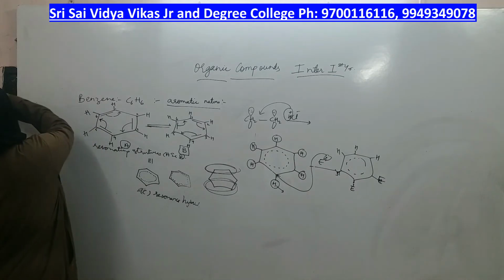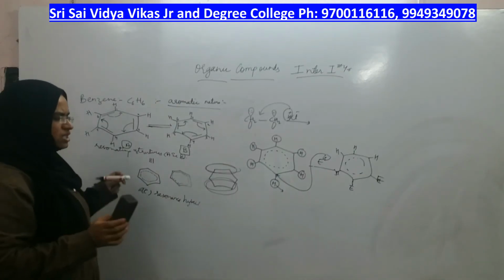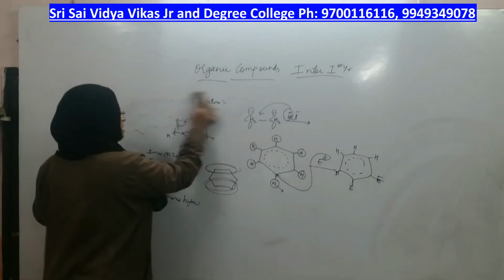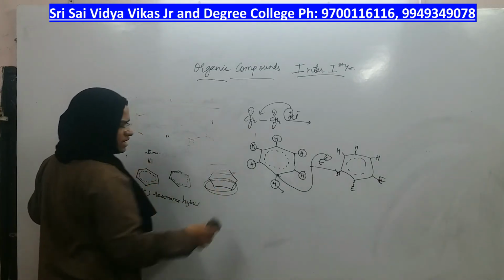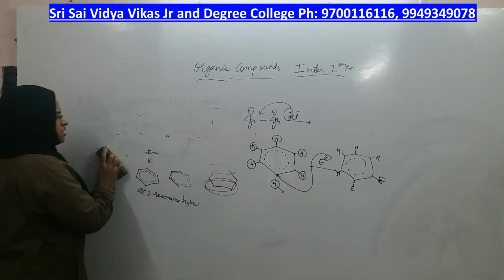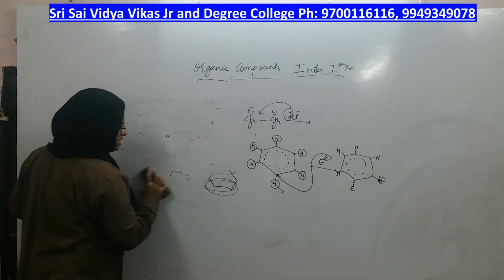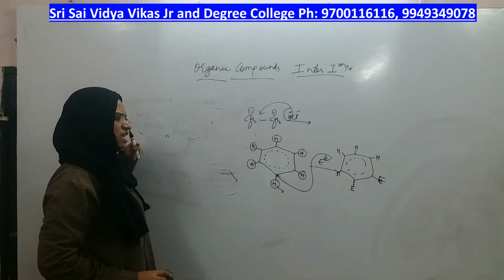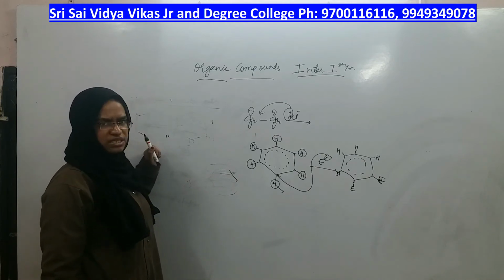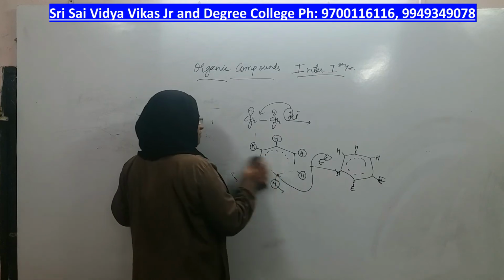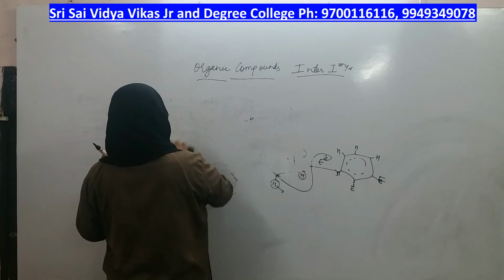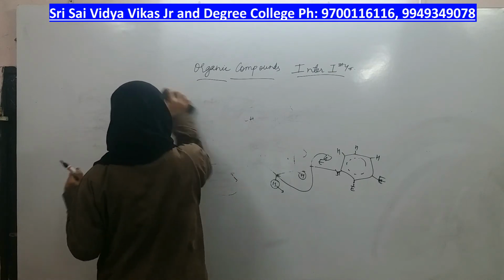Let us study what kind of compounds can be given by benzene. If benzene is present in any compound, those compounds are called benzenoid compounds. If benzene is not present in the compound but it still has aromatic nature, they are called non-benzenoid aromatic compounds. We will see aromatic compounds having a benzene ring and aromatic compounds not having a benzene ring.